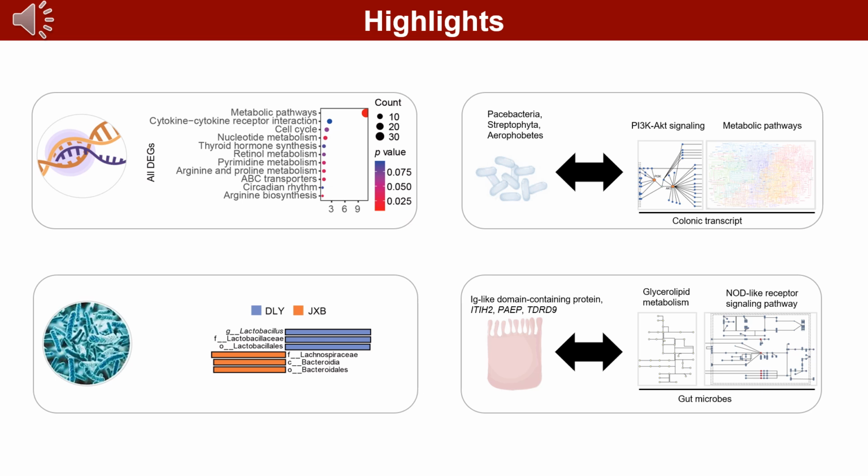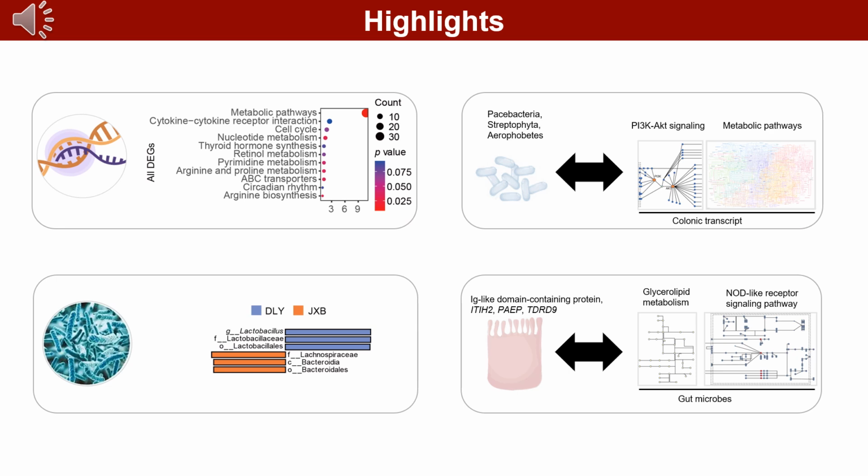Highlights. First, colonic gene expression signatures of JXB and DLY were highly enriched in metabolic and inflammatory responses. Second, Lactobacillus was the dominant flora in DLY, while Lachnospiraceae was dominant in JXB. In addition, Patescibacteria, Streptophyta, and Aerophobetes were identified as key bacteria associated with PI3K-AKT-mediated immune responses. Third, Ig-like domain-containing proteins are involved in regulating gut microbiota metabolism, and ITIH2, PAEP, and TDRD9 are involved in NLR-mediated